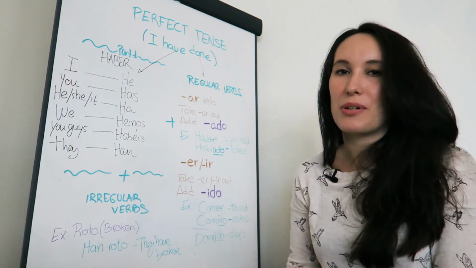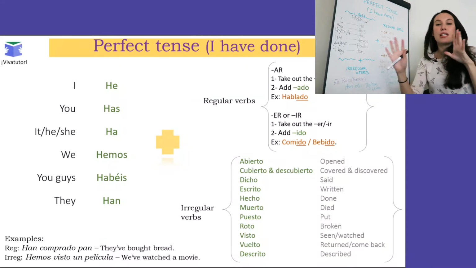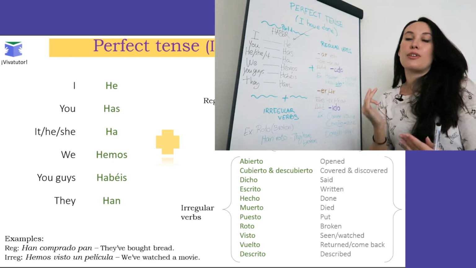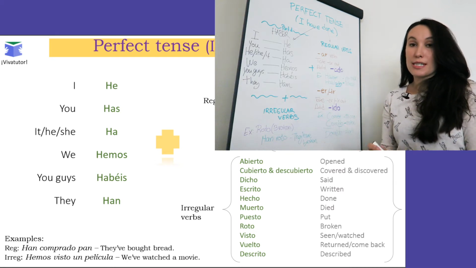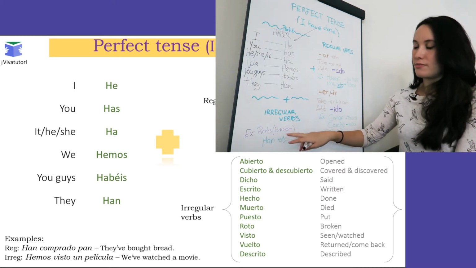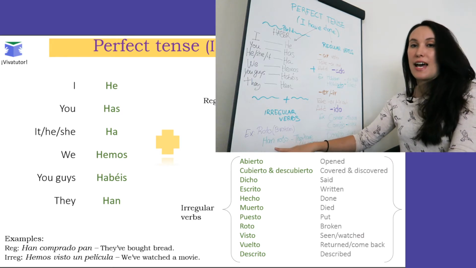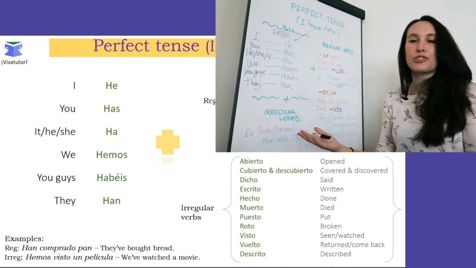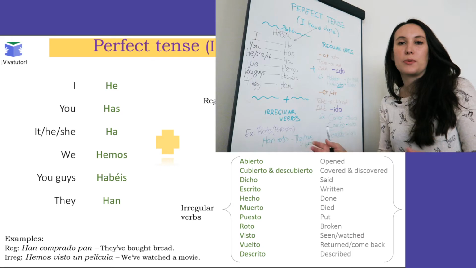Okay, let's go with the irregular ones now. I'm showing a sheet on the screen where you can see basically how to create the tense. I'm going to link that below in the description box so that you can download it later and do your exercises with it. It's just something that I did for my lessons. You are given the irregular form already. So for example, roto, broken. I'm going to use han, they have: han roto la ventana, they have broken the window.